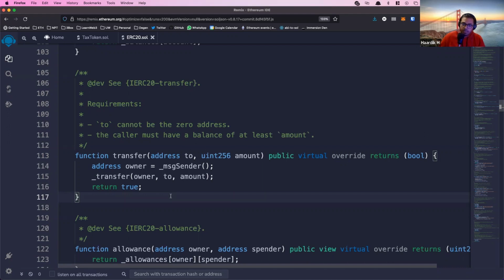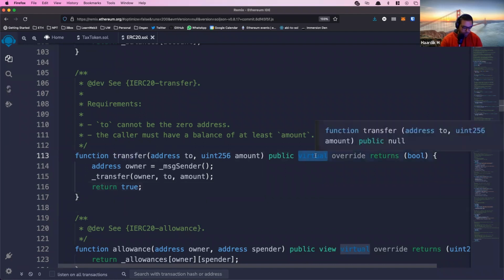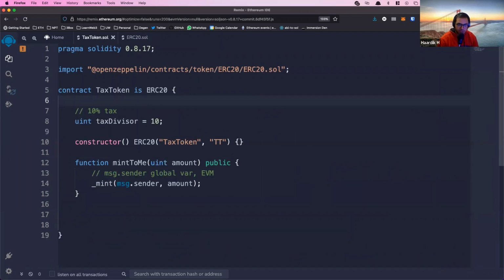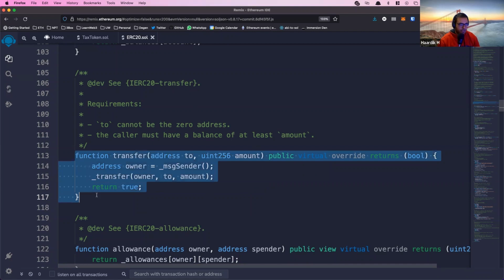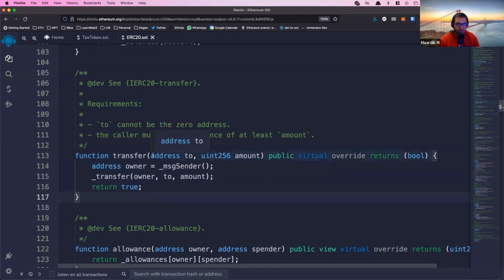So what we're going to do is override this function. You'll notice that the transfer function is marked as virtual. What a virtual function means is that an inherited contract, like TaxToken, which inherits ERC20, can override this function and change what it does. If it doesn't override it, then we'll just use the default implementation. If it does override it, then we use that one.